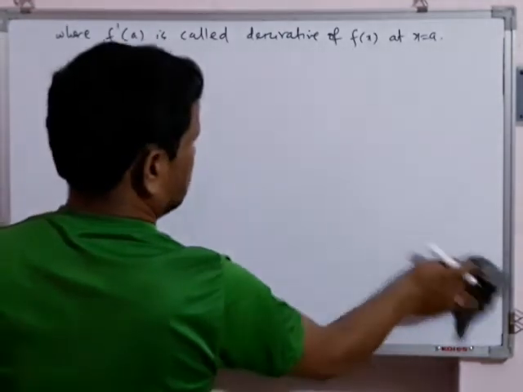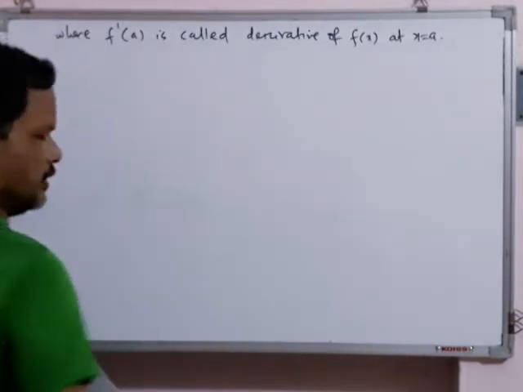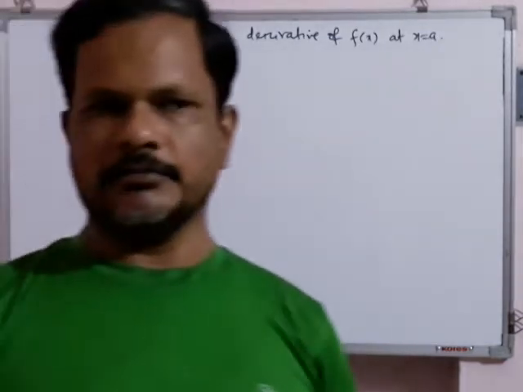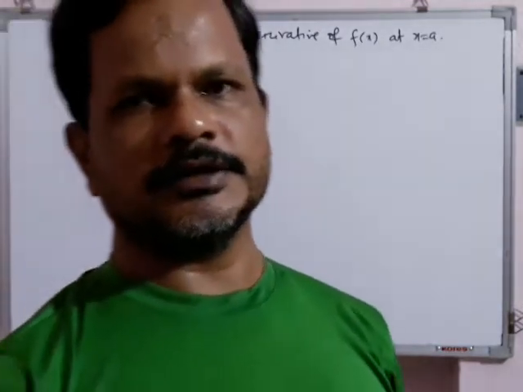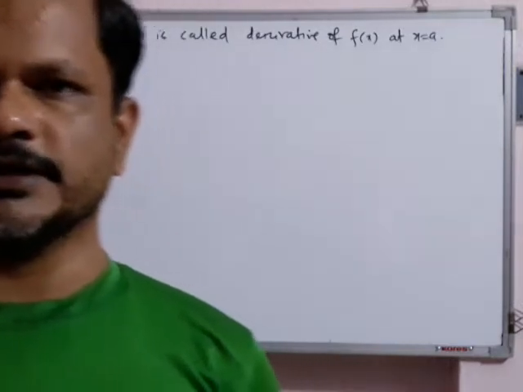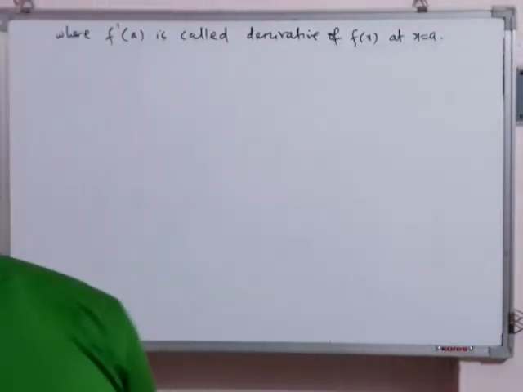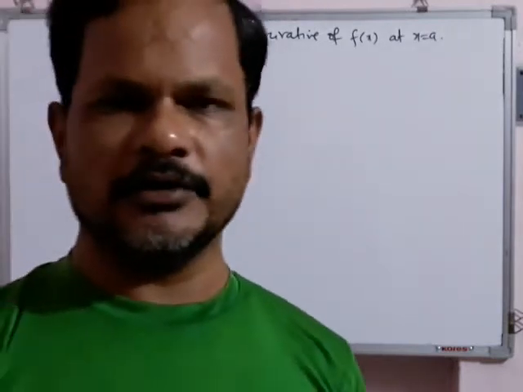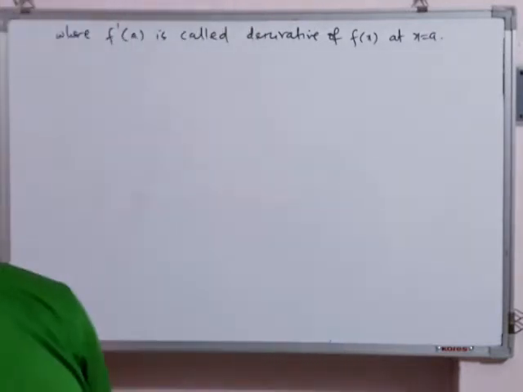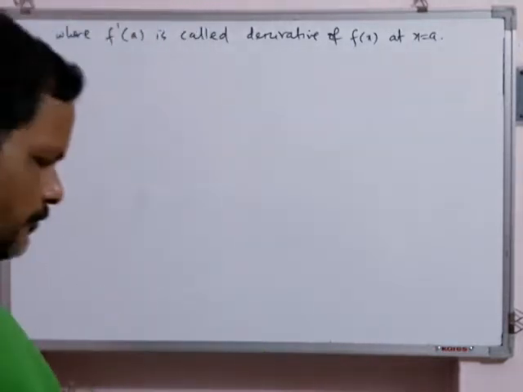The type 1 question will be test the differentiability. In your exam, you may get a question as test the continuity as well as differentiability. In the same question, you have to test both. Since I have already explained how to test continuity, now I will only explain how to test differentiability.